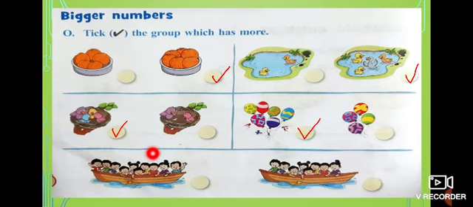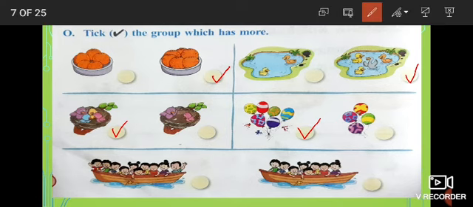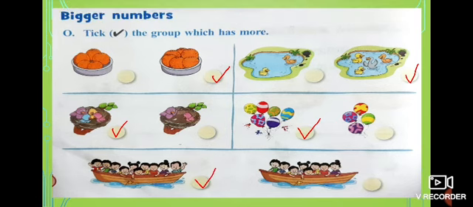And look at the next one. Yes, children are sitting in the boat. How many children are here? 1, 2, 3, 4, 5, 6, 7, 8, 9, 10 children are here. And look at here. 1, 2, 3, 4, 5, 6, 7, 8. Which boat is having more children? This boat is having more children. So you got to give a tick on this. Now you understand the bigger numbers, children.